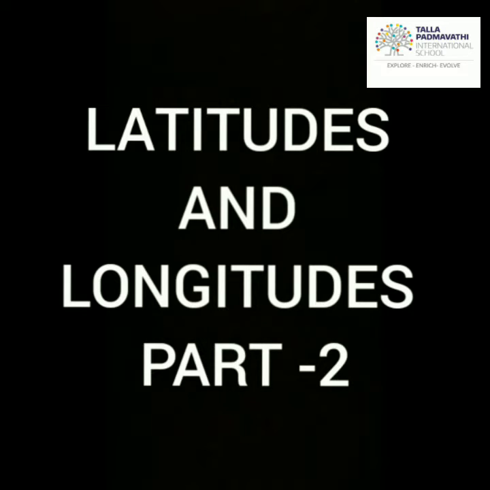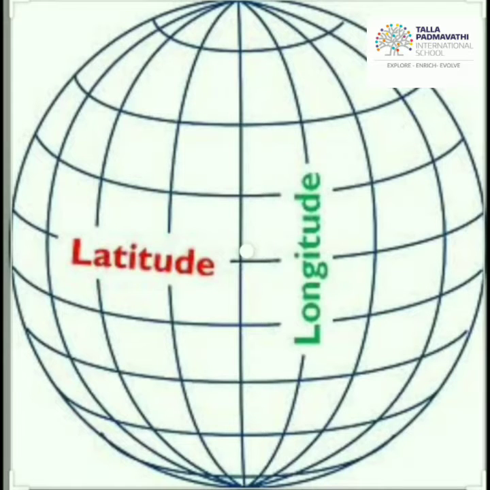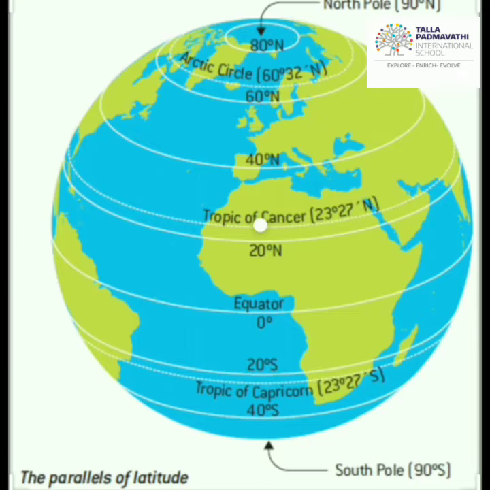Today I am back to teach you part 2 of the lesson from grade 6, latitudes and longitudes. I hope you have observed and heard about part 1, which was about the globe, the parallel lines and the vertical lines, which are called latitudes and longitudes, or the parallels and the meridians.